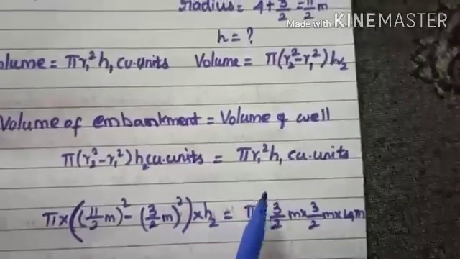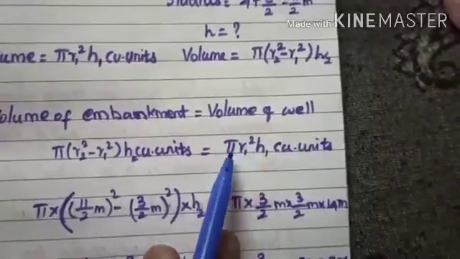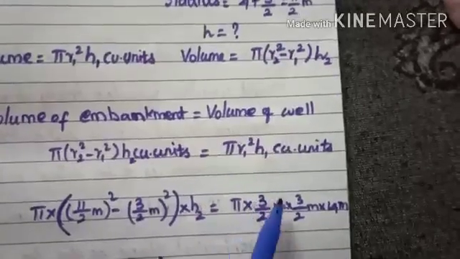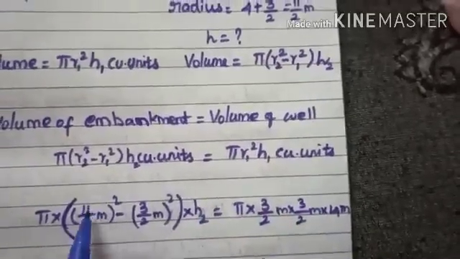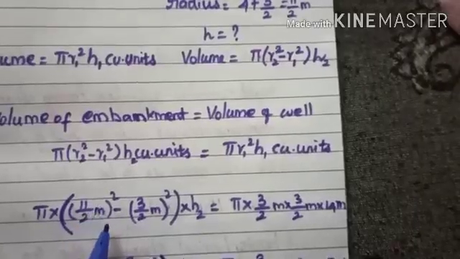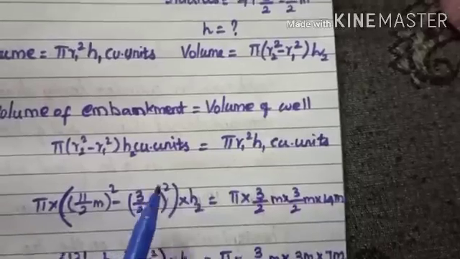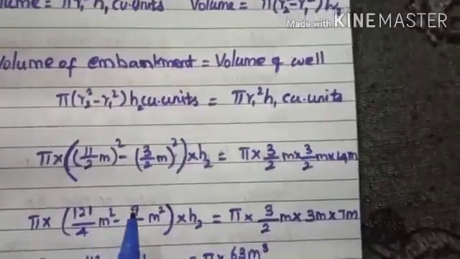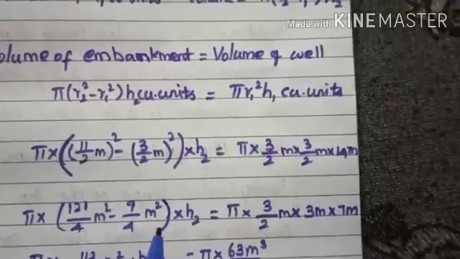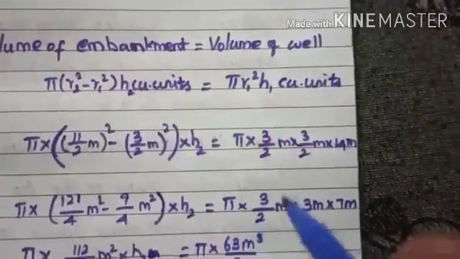Pi into 3 by 2, so the radius is 3 by 2. r1 square means you need to multiply twice: 3 by 2 into 3 by 2 into height 14. So you can square it, you need to square both numerator and denominator. 121 by 4 meter square minus 9 by 4 meter square into h2 is equal to pi into 3 by 2. So you can cancel it.